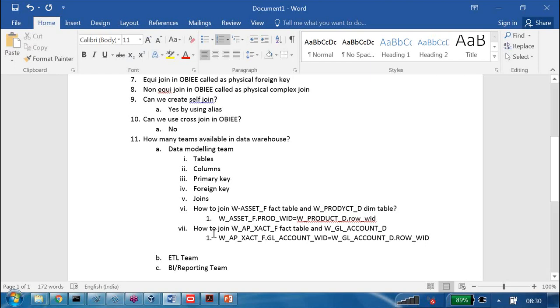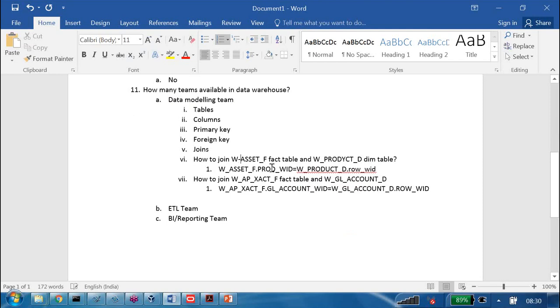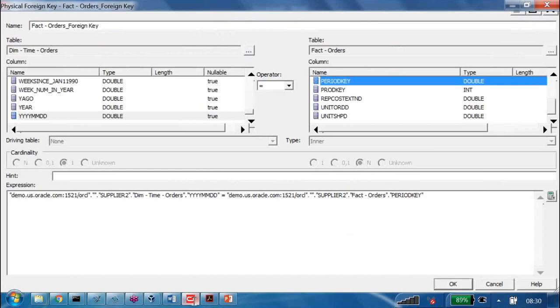Okay, that's right. Now you understand how to join a given fact table and dimension table. Unfortunately, I took some sample data here, and I didn't follow exactly the Oracle data warehousing standards. The row width terminology is an Oracle standard.